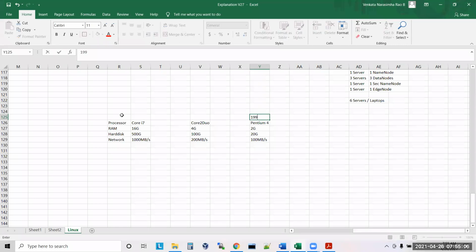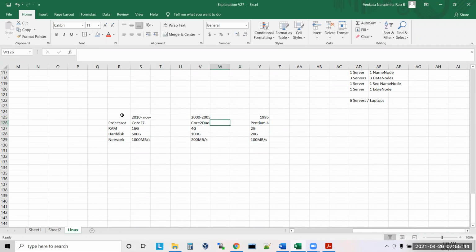This is a laptop from between 2000 and maybe 2005. And this, maybe from 2010 till now. Understand? Now also people are using this.